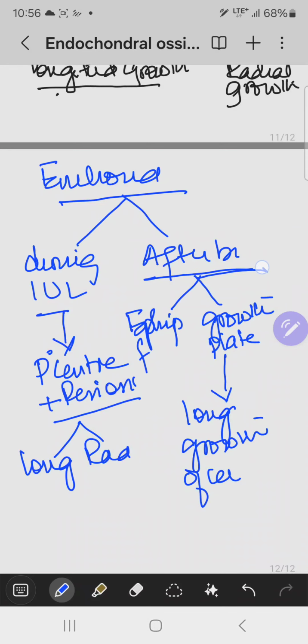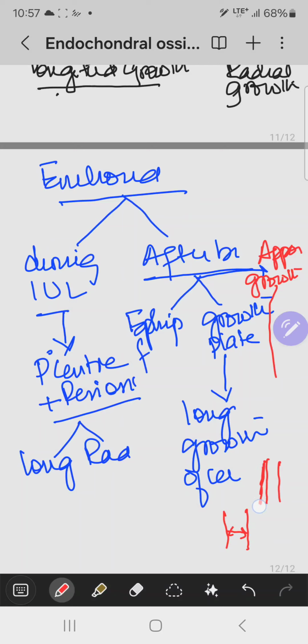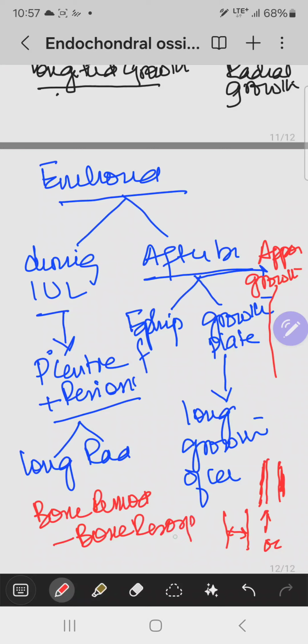Also, there is an increase in the diameter of the bone by appositional growth. For example, if this is the bone and it is growing, now its diameter has increased. Why? Because bone is forming layer by layer on the outer surface of the bone, and old bone is replaced by osteoclastic cells. This is called bone remodeling or bone resorption. So this is all about endochondral ossification.